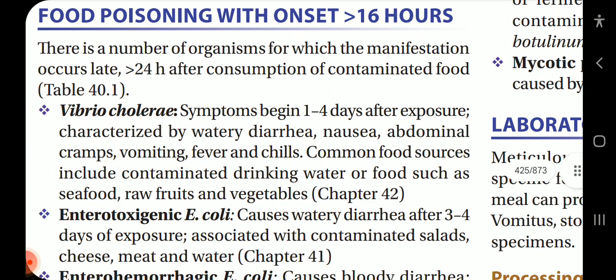Now the third category, food poisoning with onset more than 16 hours. There are a number of organisms for which the manifestation occurs late, more than 24 hours after the consumption of contaminated food. Vibrio cholerae. Symptoms begin 1 to 4 days after exposure, characterized by watery diarrhea, nausea, abdominal cramps, vomiting, fever, and chills. Common food sources include contaminated drinking water or food such as seafood, raw fruit, and vegetables.